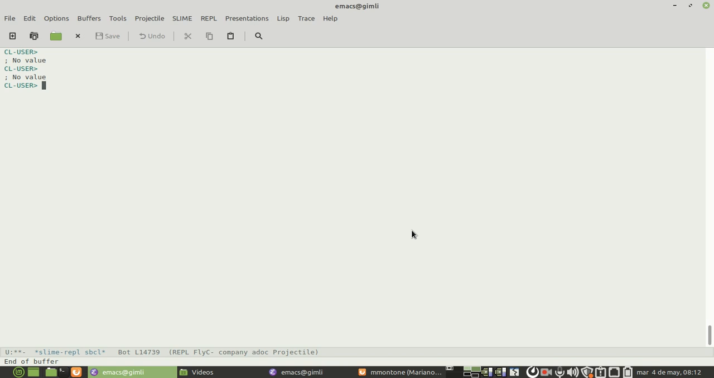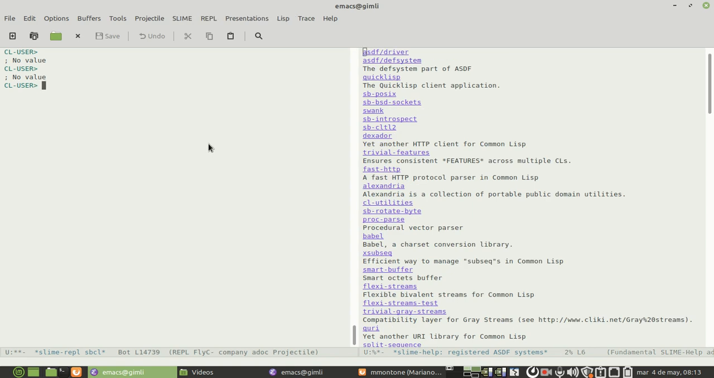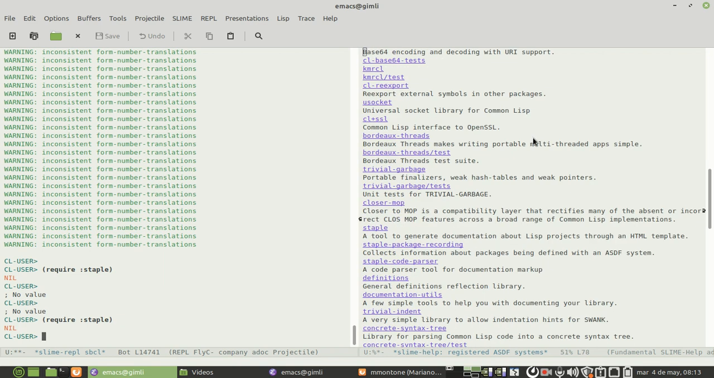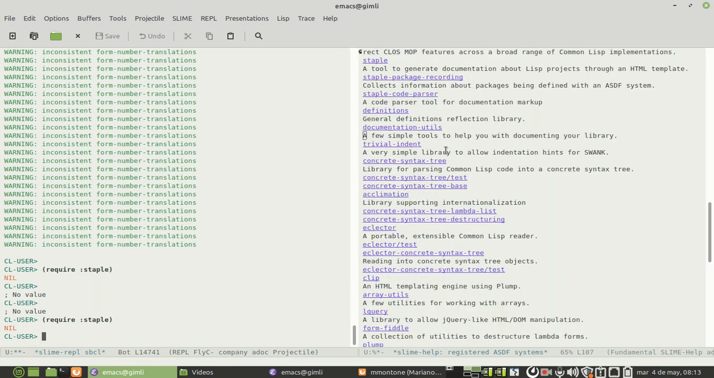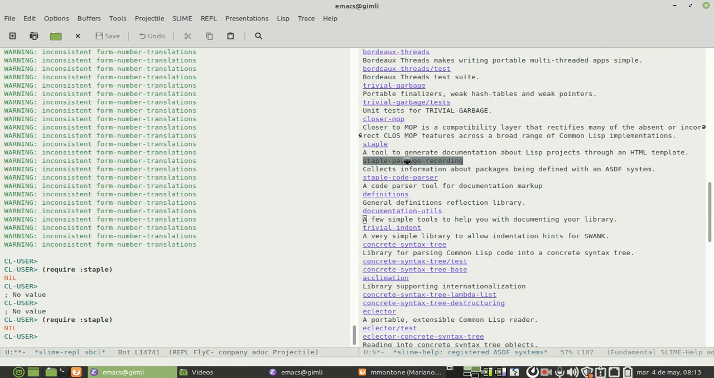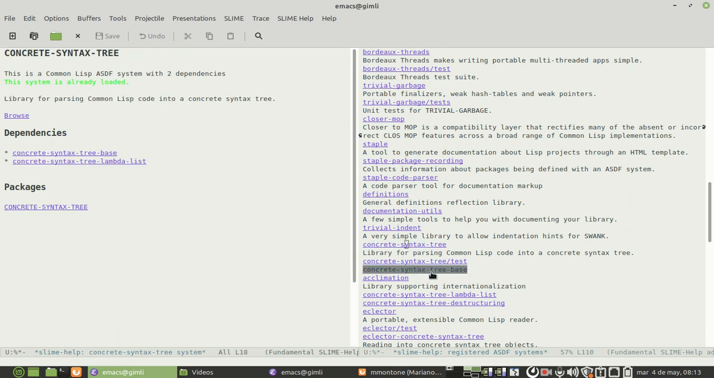So we can browse the current systems loaded, like this, Slime Help. And for each system, we can see the list of dependencies and packages.